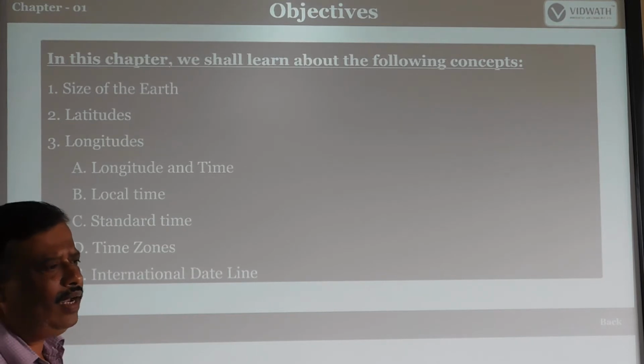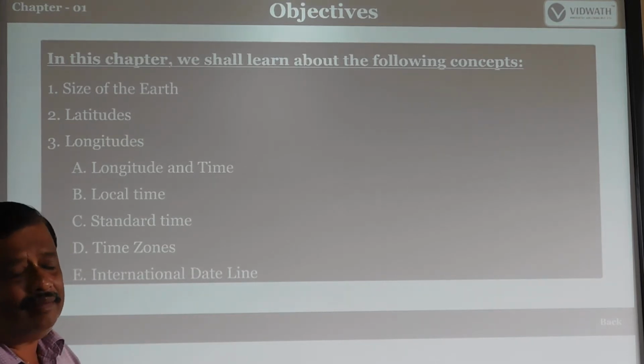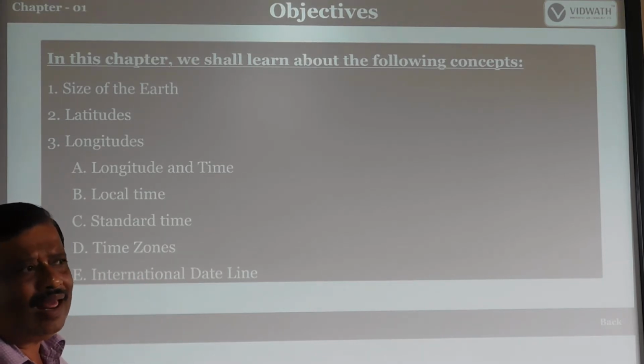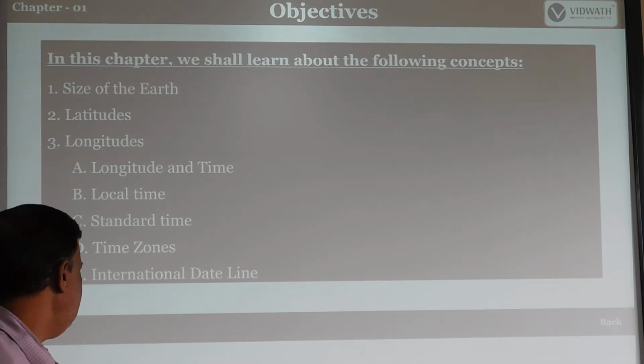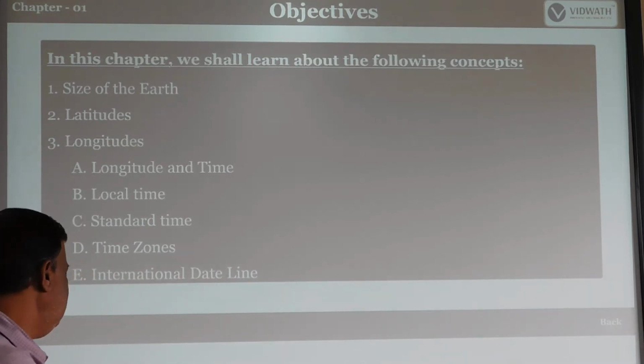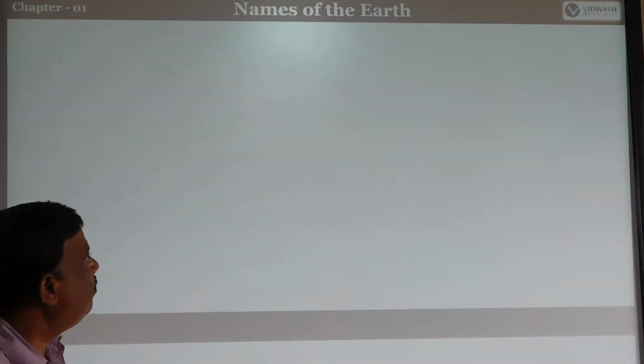So nowadays we come to the conclusion of our time. What is the time now? We say so on the basis of longitudinal line time, local time. So this is useful for us to learn in this chapter.